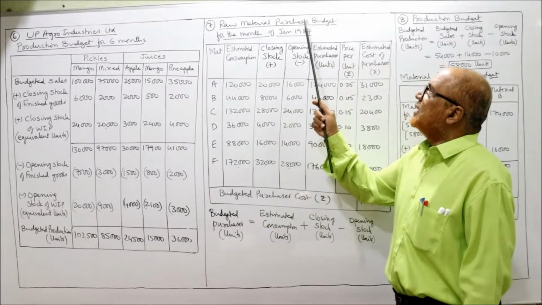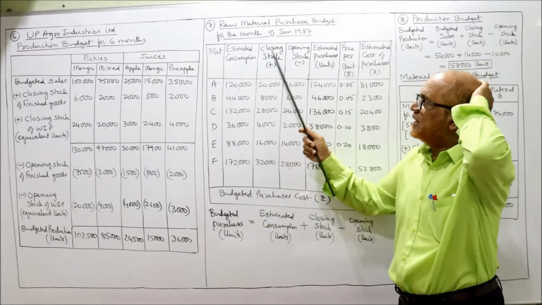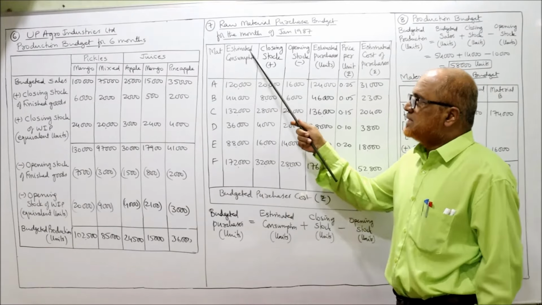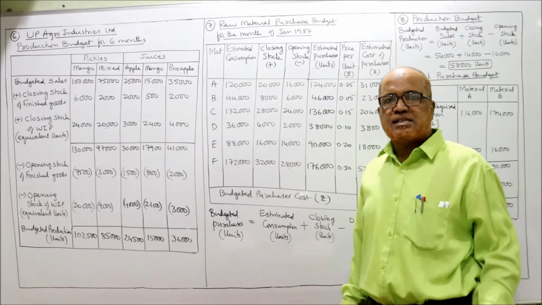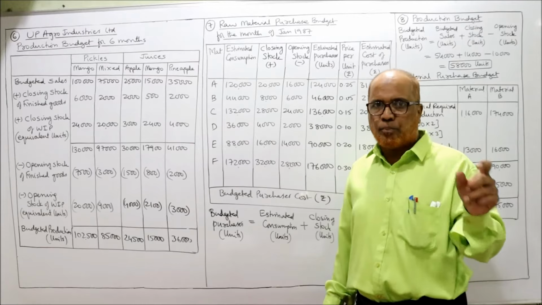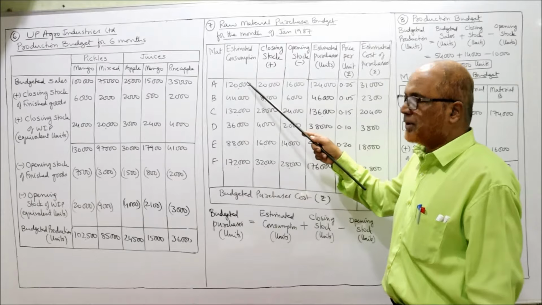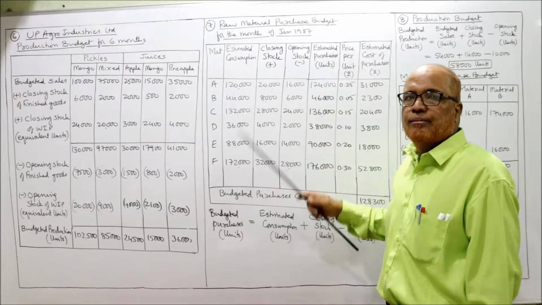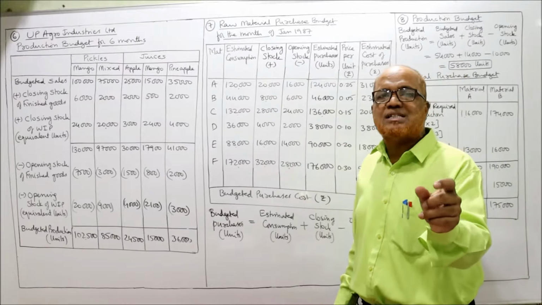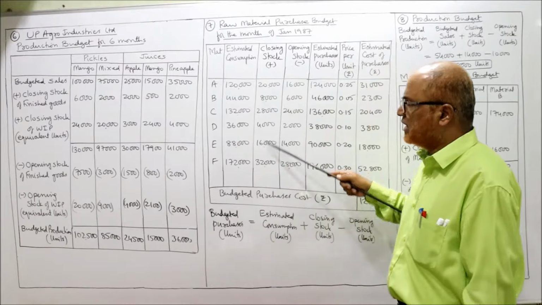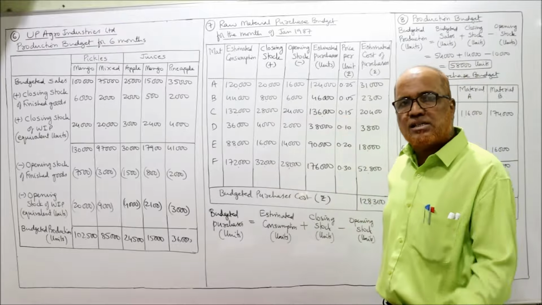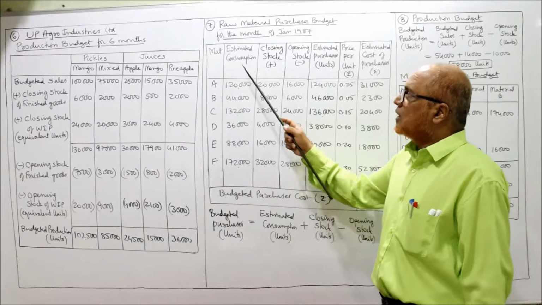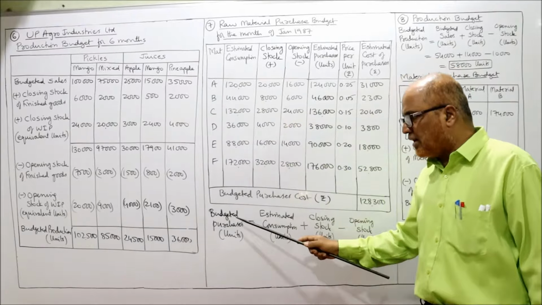See here, raw material purchase budget for the month of January 1987. First column material, A, B, C, D, E, F. Second, estimated consumption. Estimated consumption means material required for production, which is given in the problem. Closing stock, add. Closing stock means stock on 31st January given in the problem. Same thing I have taken. Opening stock is given in the problem, the stock on 1st January.